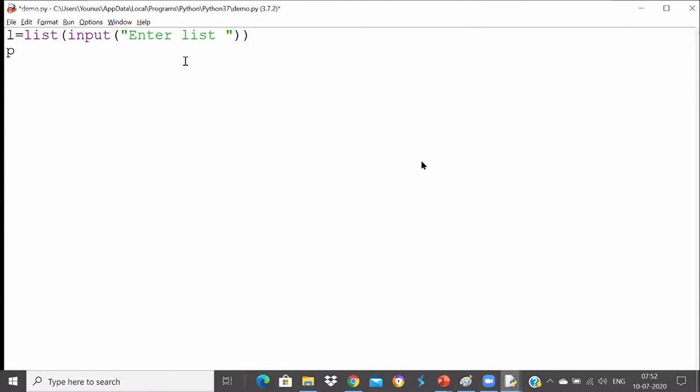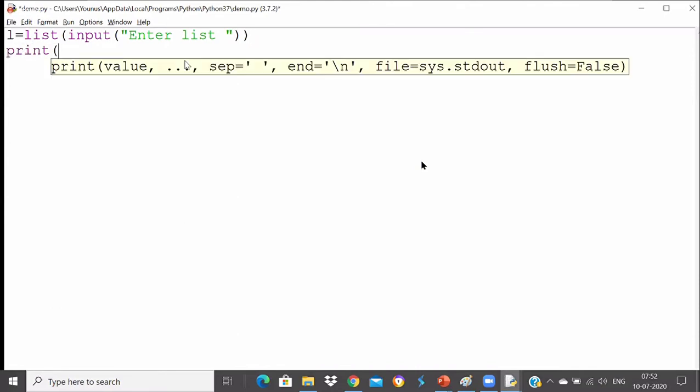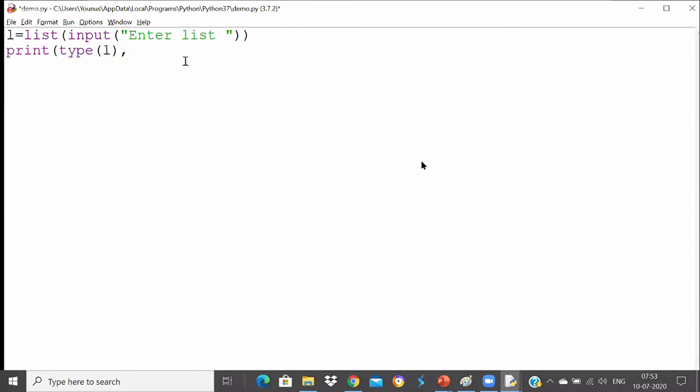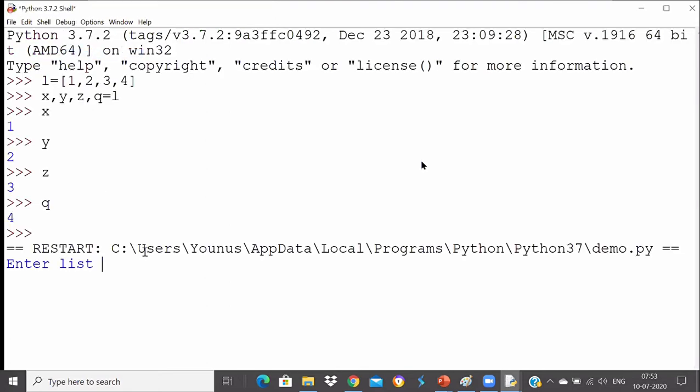But let me show you what the type of L will be and what L gets printed. So you will understand what is bad about converting into a list. List can be used to convert from any iterable, but while entering the data like this, 1, 2, 3, 4, it will convert everything into a list, guys.